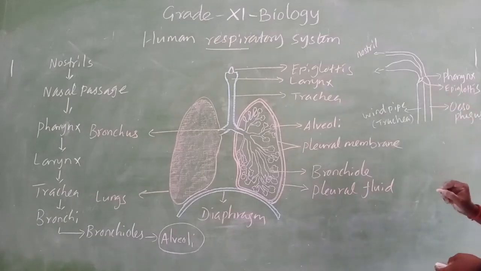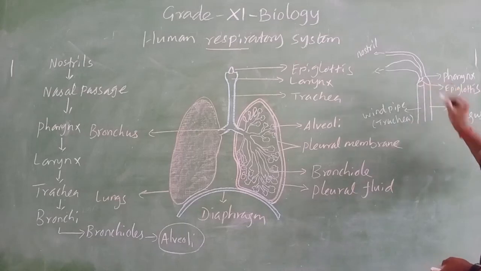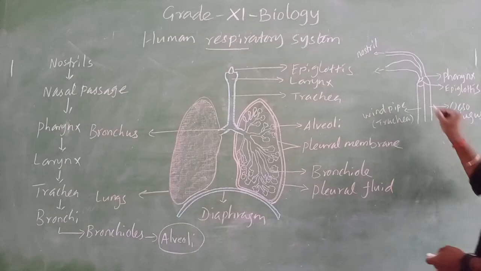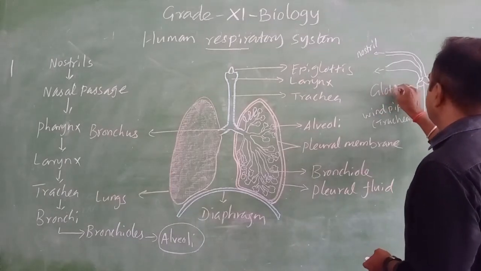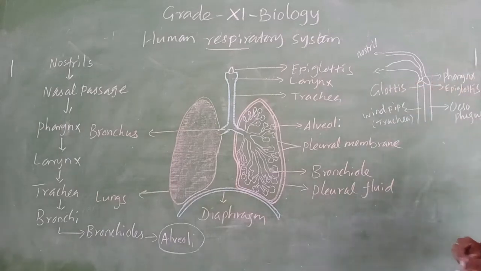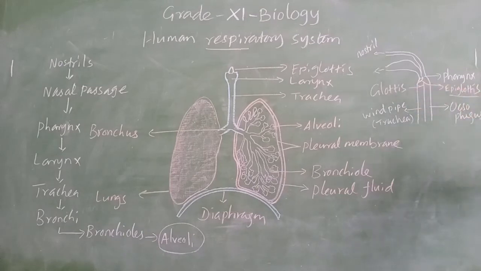After that we have the trachea opening, which is called the glottis. So the glottis is protected from the food by the epiglottis.